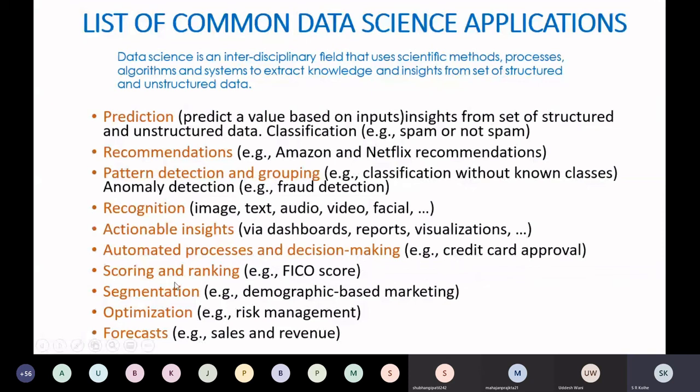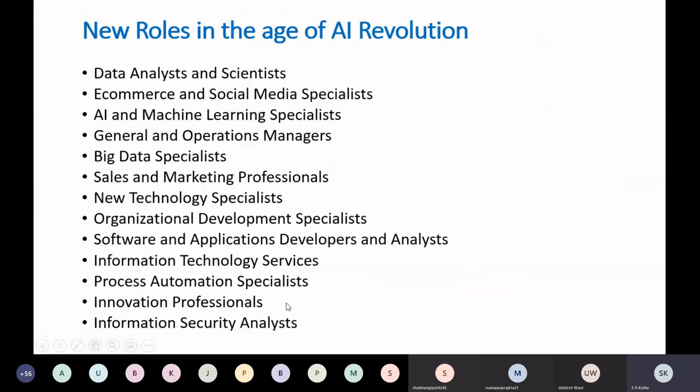Then scoring and ranking applications, like your credit score or FICO score, which is done automatically by software. Segmentation, such as market segments, for example demographic-based marketing.